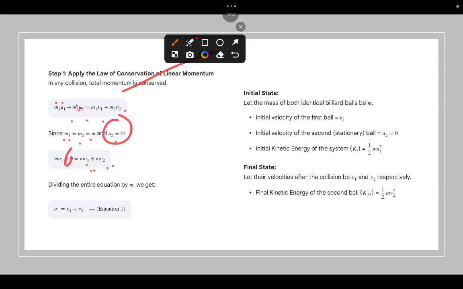So dividing the equation by m, then what you will get? You will get u1 equal to v1 plus v2. Just keep one side. First of all, the given is what? The initial velocity of ball 1 is u1. Initial velocity of the second ball is u2, that is 0. Initial kinetic energy of the system is 1 by 2 m u1 square. And final state is 1 by 2 m v1 square plus 1 by 2 m v2 square. And final velocities are v1 and v2.